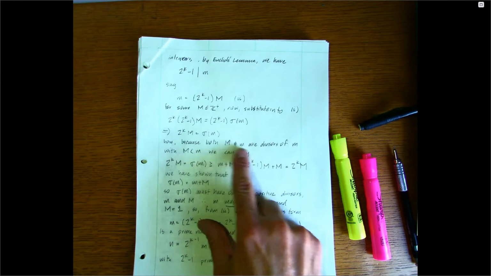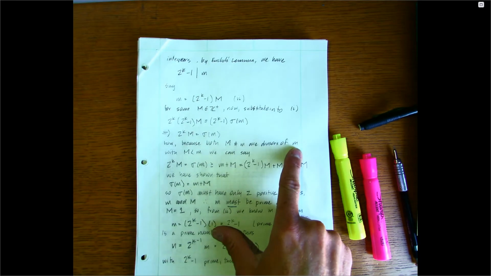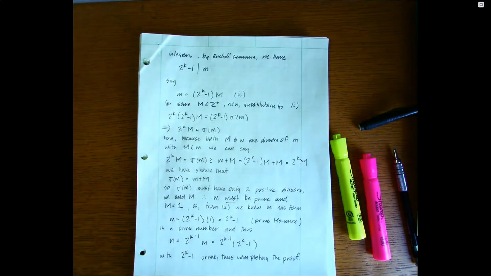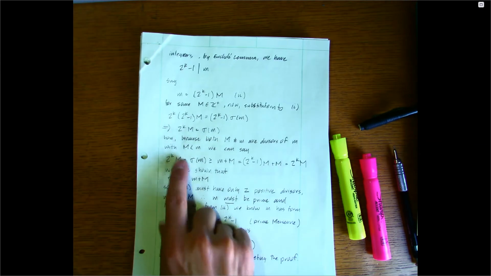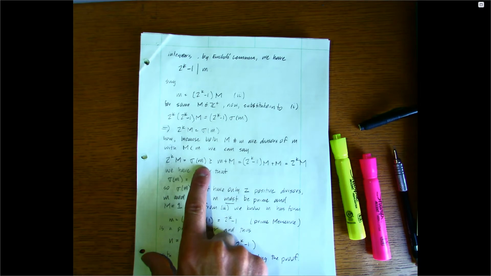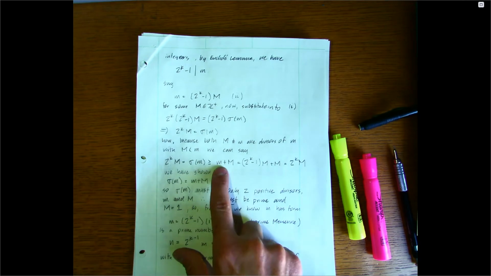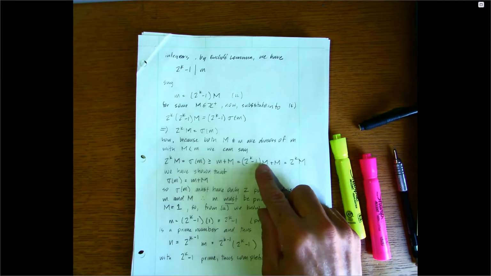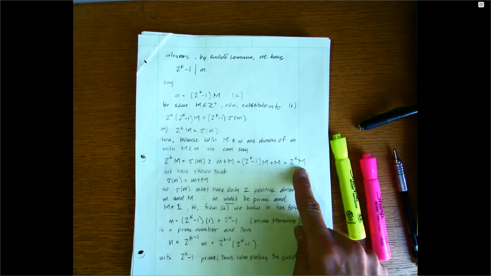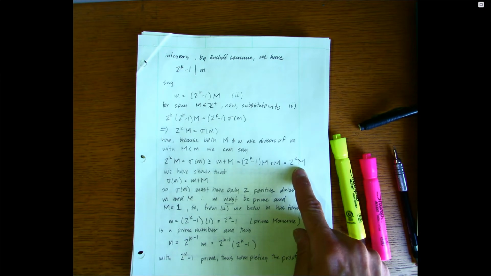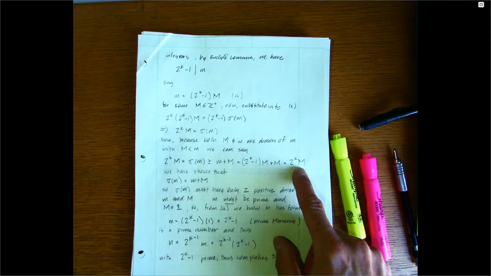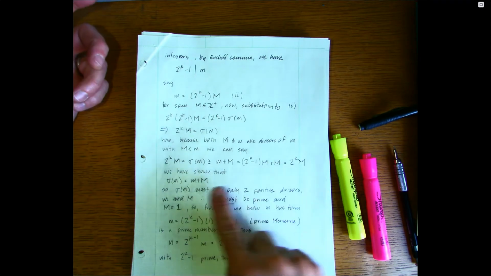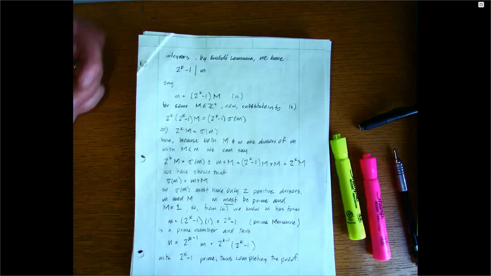And because both m and M, large M and little m, are divisors of m, with, let's say, m has to be smaller than M, we can say that 2 raised to the k times big M must be equal to sigma m, and that has to be bigger than m plus M, so small m plus big M, equal to 2 raised to the k minus 1 times M plus M, which is, of course, 2 raised to the k times M. So what have we shown? We've shown that this must be equal to m plus M.